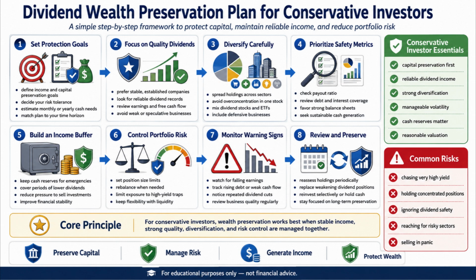Overall, a strong dividend wealth preservation plan depends on capital protection, reliable dividend income, strong diversification, manageable volatility, cash reserves, and reasonable valuation. On the other hand, conservative investors should avoid chasing very high yields, holding concentrated positions, ignoring dividend safety, reaching for risky sectors, and selling in panic. In conclusion, wealth preservation works best when stable income, strong quality, diversification, and risk control are managed together.